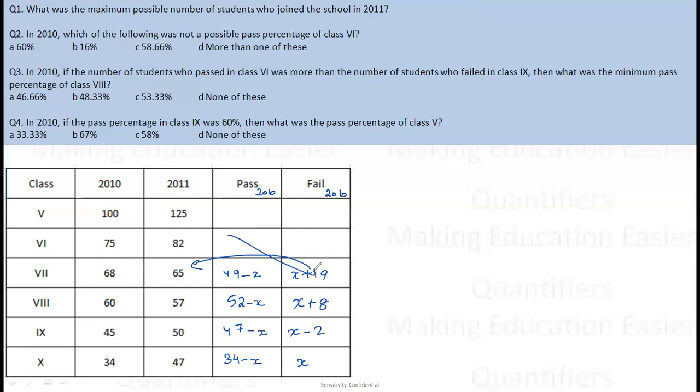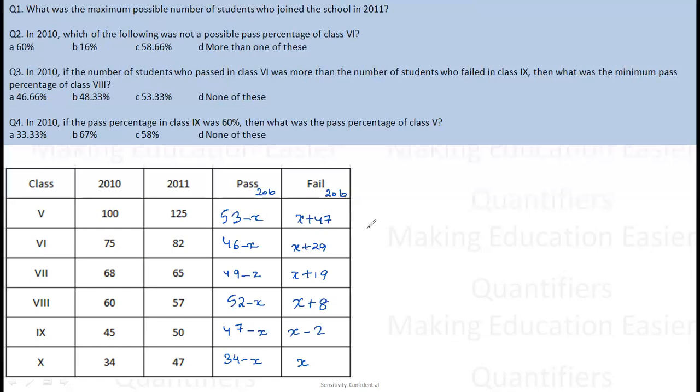So the students who were promoted were 65 minus (X plus 19), which is 46 minus X. Similarly, 75 minus (46 minus X) gives X plus 29. Then 82 minus (X plus 29) is 53 minus X. And then 100 minus (53 minus X). So this is X plus 47.